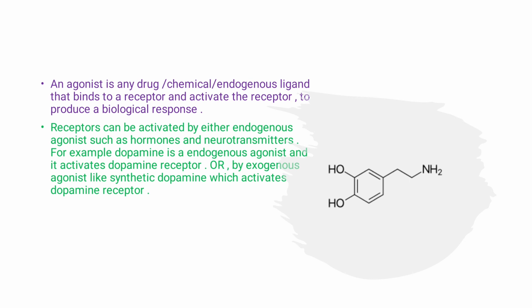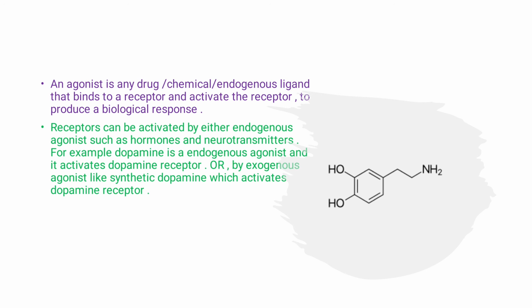They are interconnected. The only thing to remember is that agonist activates the receptor, antagonist blocks the action of agonist, meaning it is not activating the receptor, and inverse agonist causes an action in the opposite direction of agonist.